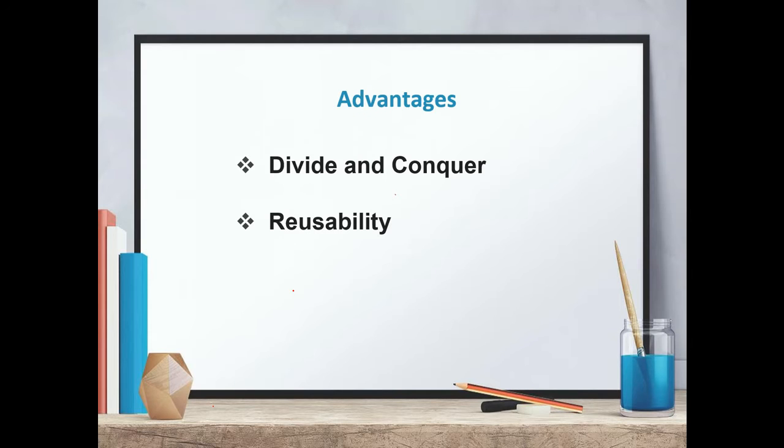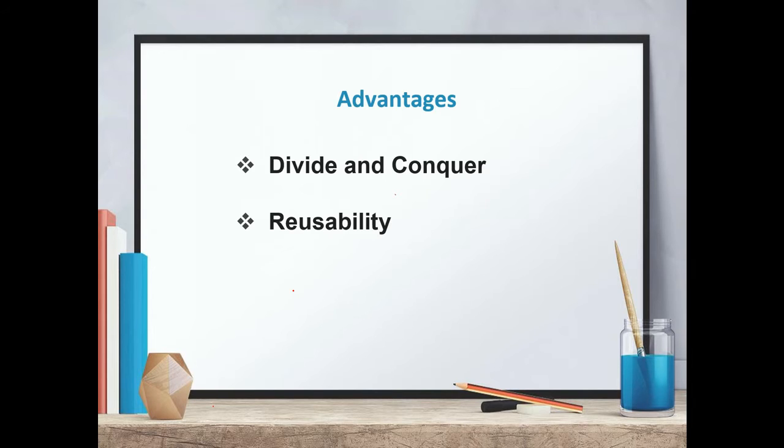First of all, we will see what the advantages of a function are. Number one is divide and conquer. What is the meaning of divide and conquer? We can divide a very lengthy or complicated problem into small parts. These small parts are called methods, functions, or modules. With this divide and conquer strategy, we can manage those parts very easily, as well as debug such a program very easily, because it is very easy to find errors in such programs. In small parts we can find errors easily.